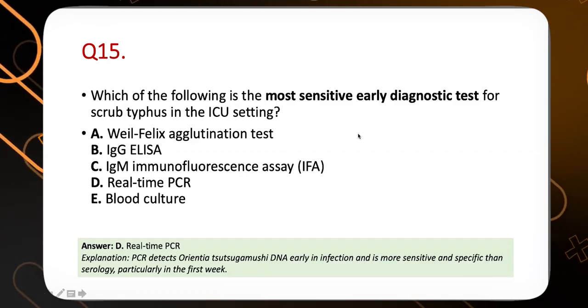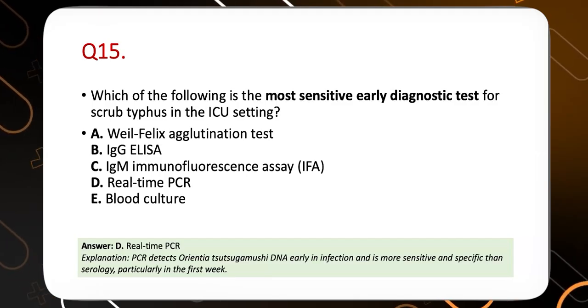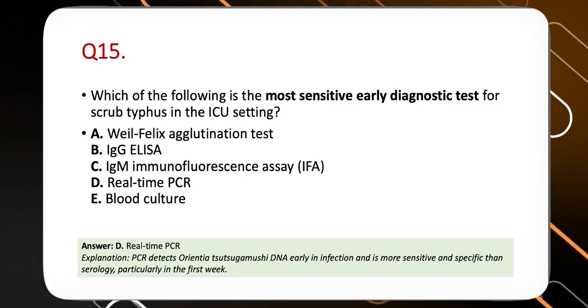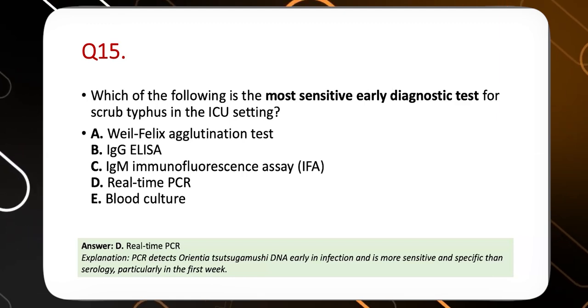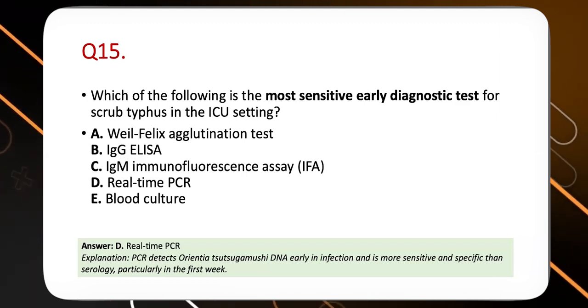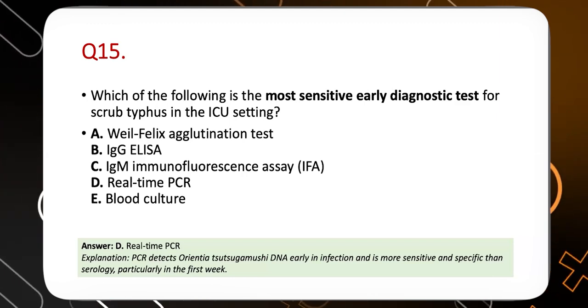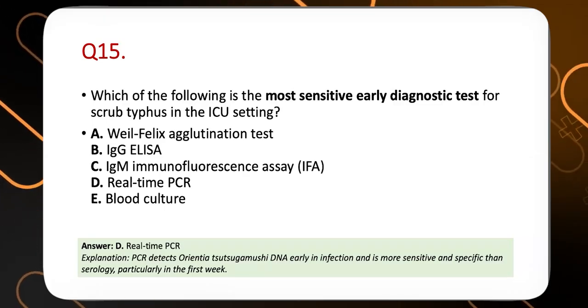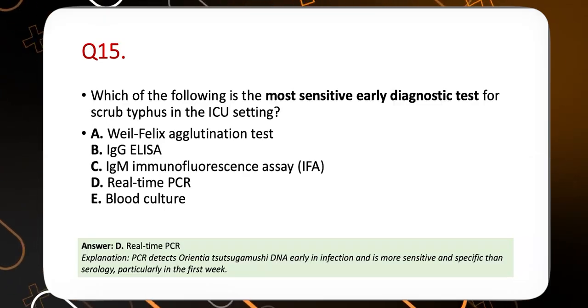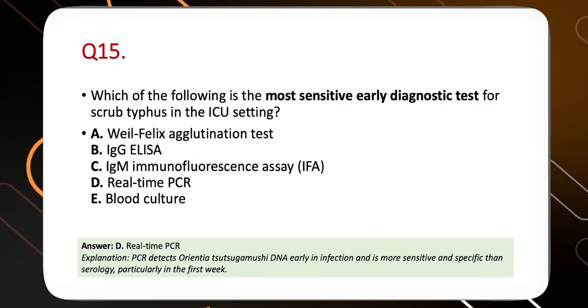IgM is also very sensitive for scrub typhus, but if you need to diagnose early, then we need to do a PCR-based test. IgM comes positive after 5 to 7 days, after a week's time. So the right answer is PCR-based testing.